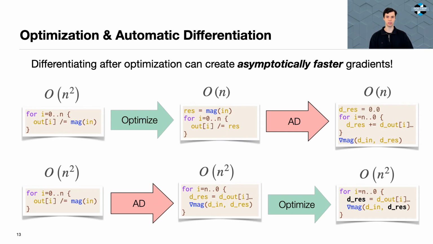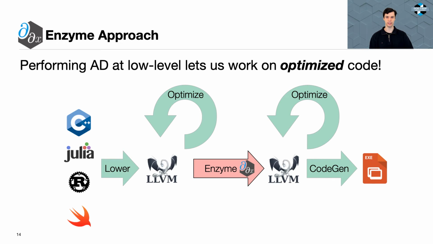This is because the call to the gradient mag uses the variable dres defined inside the loop and thus cannot be moved outside. As a result, we find that differentiating after optimization can create asymptotically faster gradients. This is one of the key insights of Enzyme. By performing AD on a low-level representation, we can run after optimization.